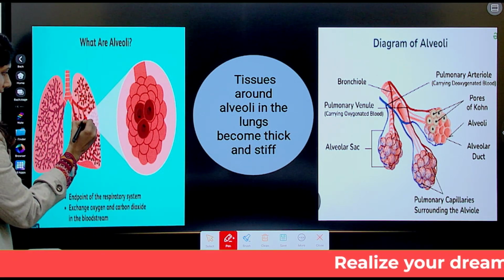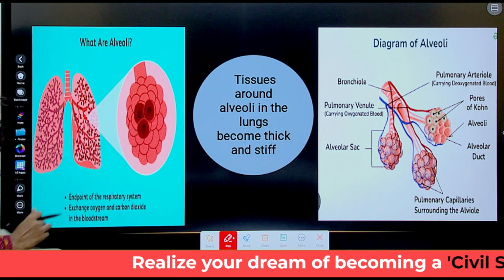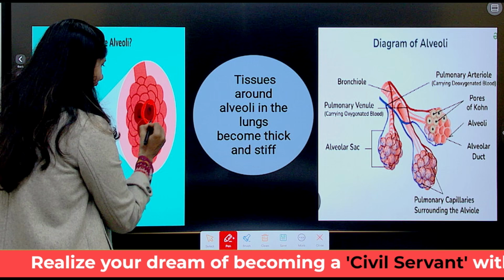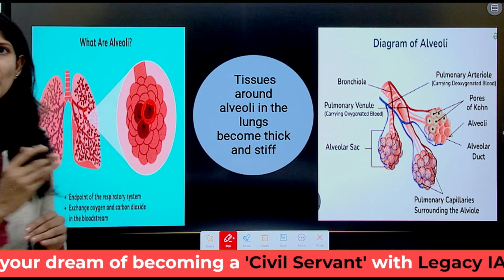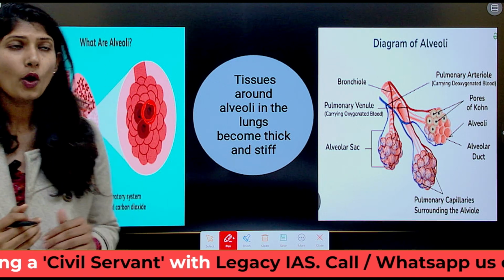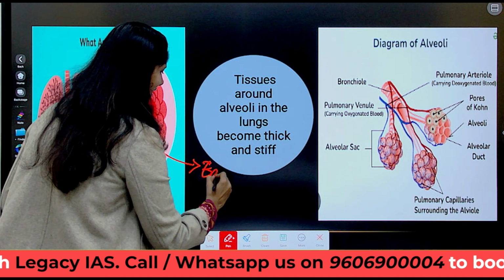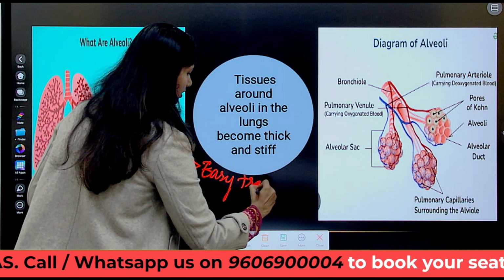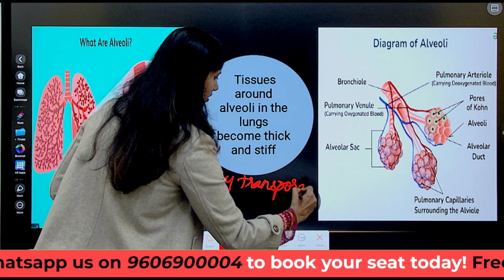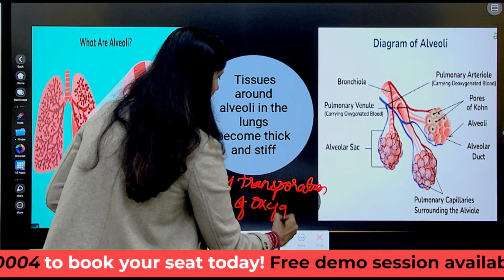Look at these tiny small dots that you can see, when expanded. Now, what is this alveoli? These become thick and stiff, which does not allow easy transportation of oxygen into the body.